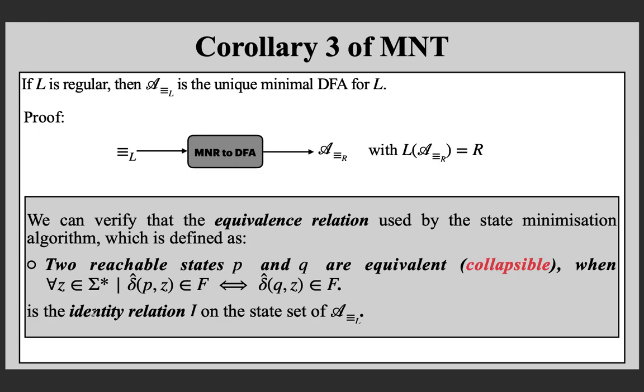And now, you can verify that when you obtain this automaton, this relation is identity. That means P and Q are related if and only if P and Q are the same state. So, you cannot collapse. This we can verify, and this is the third corollary.